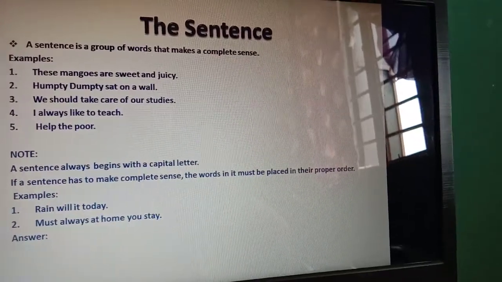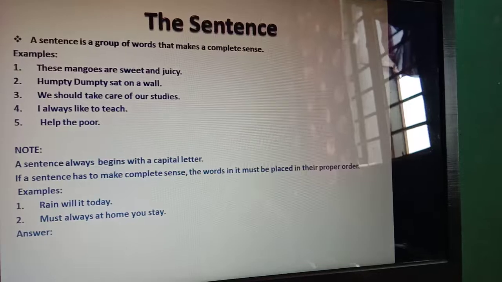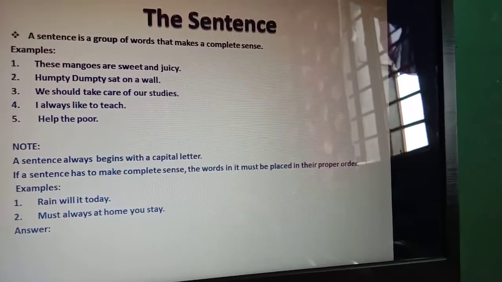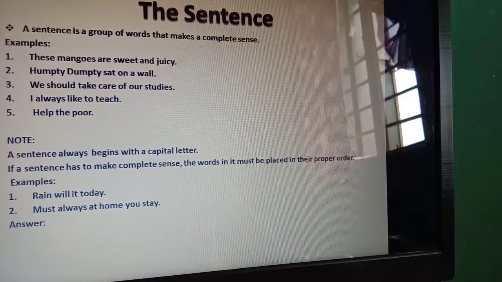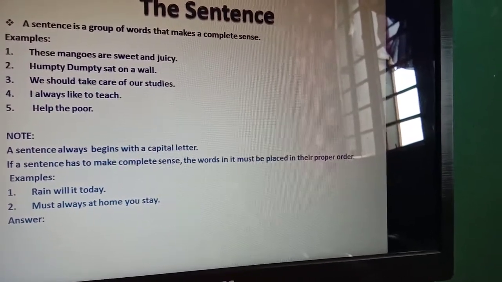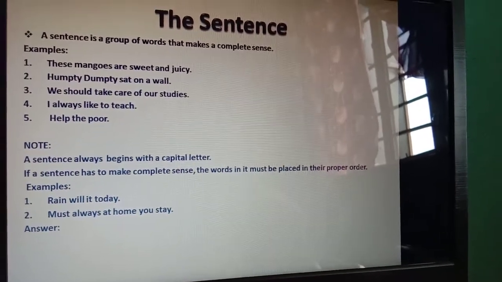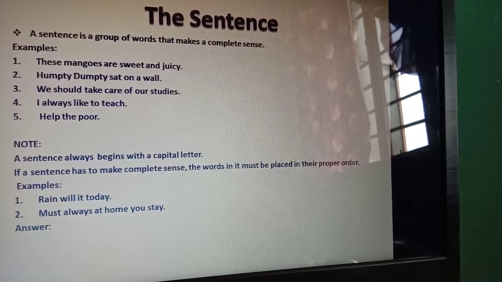Whether it is a noun, pronoun, adjective, adverb, verb, preposition, etc., any word which starts a sentence begins with a capital letter. You can see the examples above: These mangoes, Humpty Dumpty, We should, I always.